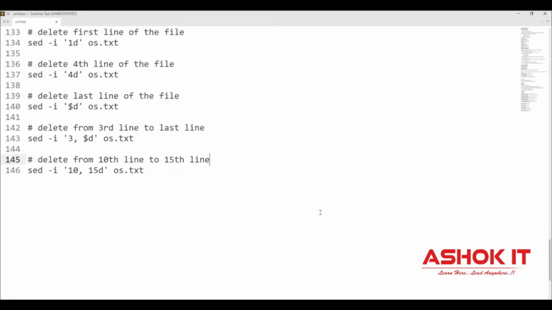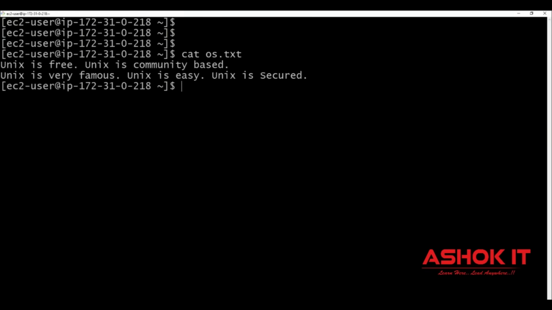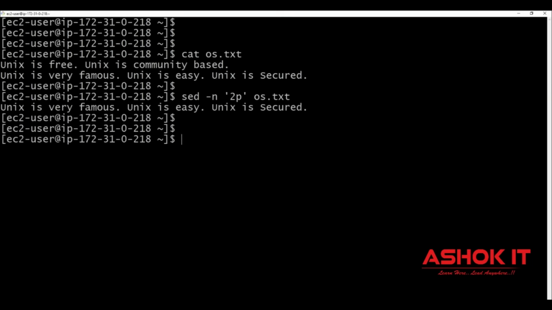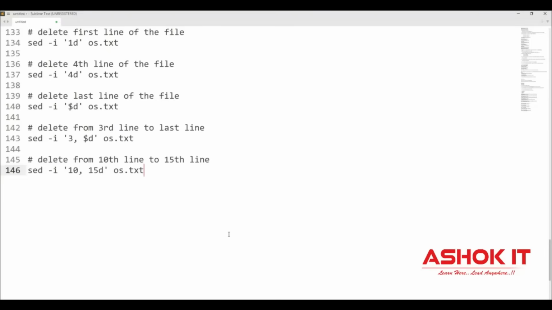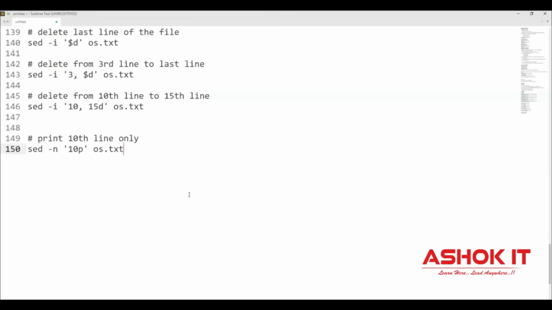Similarly, you can perform print operation also. How to perform the print operation? I want to print the data. Suppose if you go for the cat command, all the lines will be printed. But I want to print only the second line. For example, if I give 2p os.txt, only the second line data will be printed. If you give 10p, the 10th line data will be printed. By using s, we are performing substitute. By using d, we are performing delete. By using p, we can perform print operation. 10p is going to print only the 10th line data.